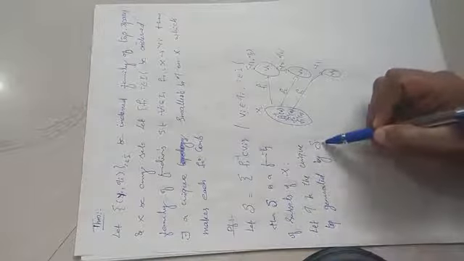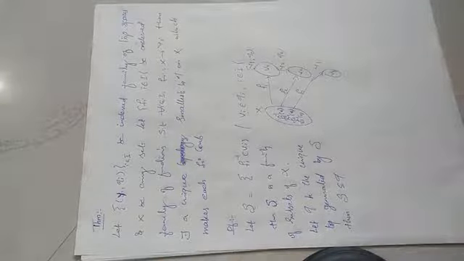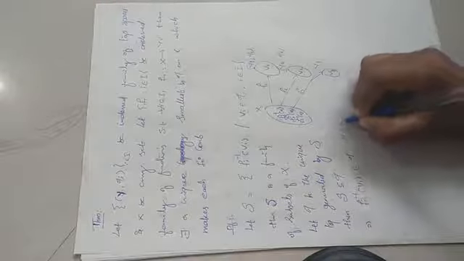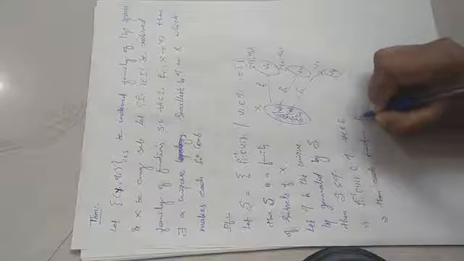If you consider tau to be the topology generated by this S, then clearly these all sets will be contained in tau. Then script S will be contained in tau. So the set of all these inverse images will be contained in tau. Okay. So which implies f_i inverse of V_i belongs to tau for every i in I. So what it means, corresponding to each V_i in tau_i, each f_i inverse of V_i belongs to tau, means each function will be clearly continuous. Then each function f_i from X to Y_i will be continuous.